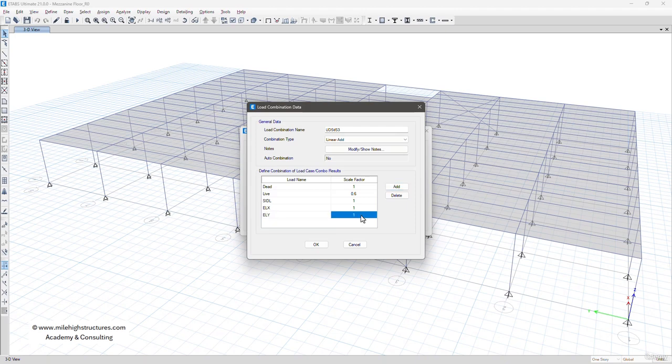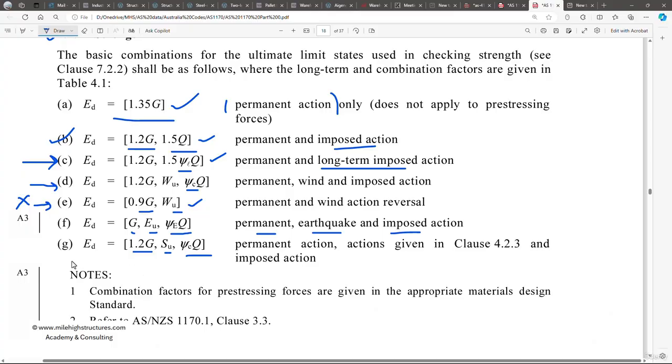So we have to add 0.3 here. So our load combination becomes 1 time dead load plus 0.6 time live load plus 1 time ELX plus 0.3 times ELY. This is the load combination that has to be used as per the code, that is this particular one.